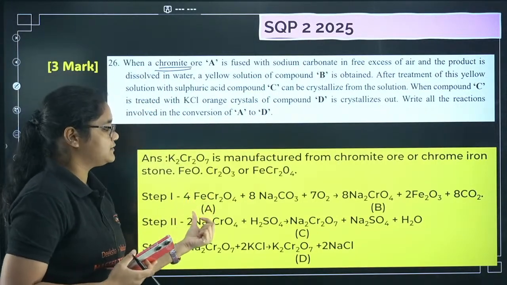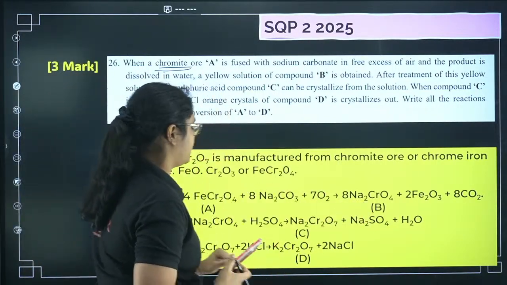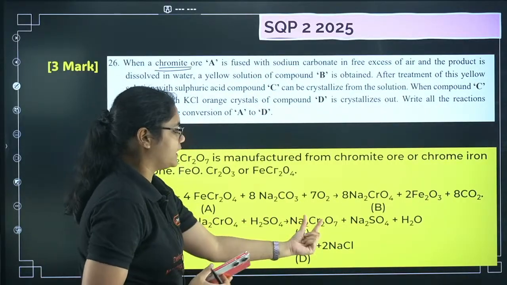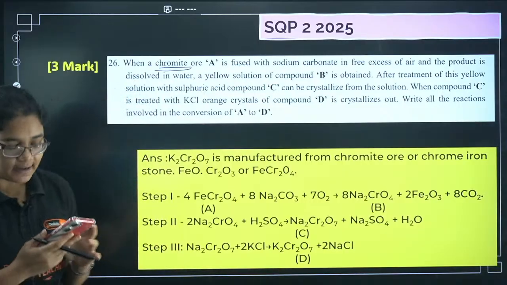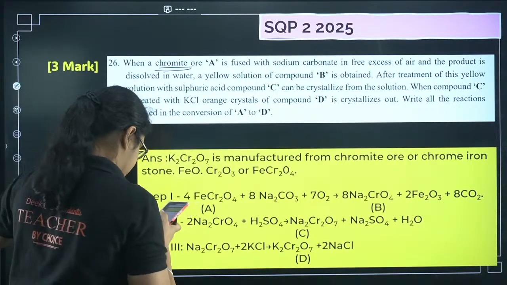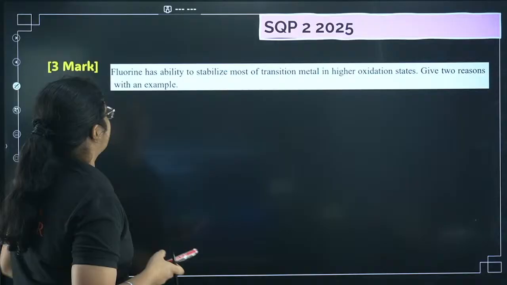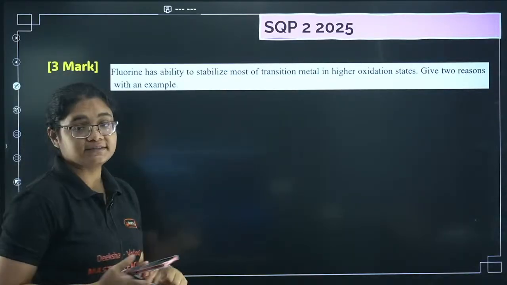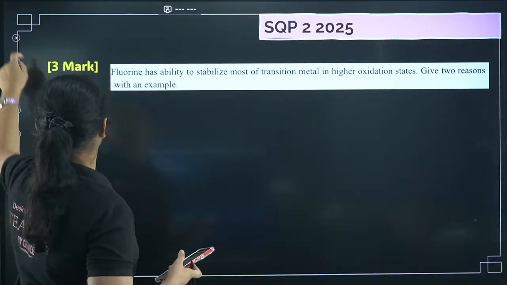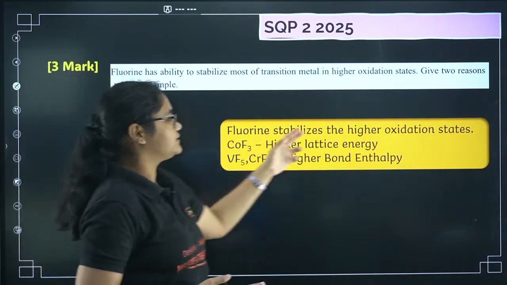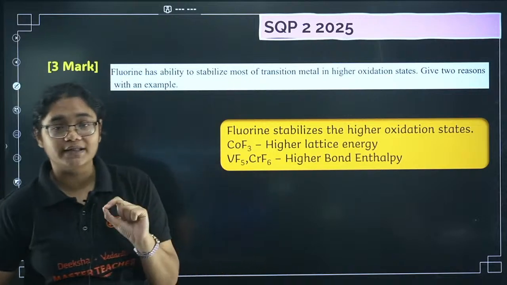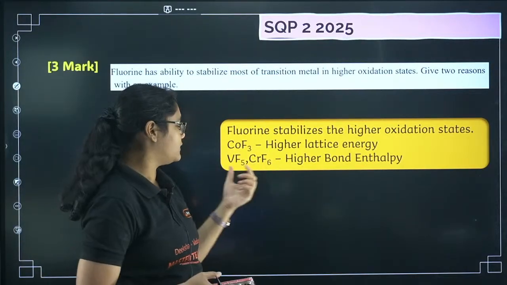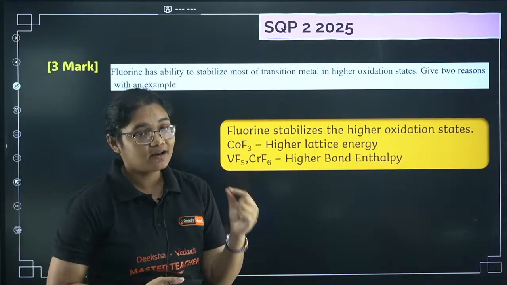So first iron chromite is taken, it gets converted to sodium chromate, sodium chromate to sodium dichromate, sodium dichromate to potassium dichromate. Okay, yes, Roshan, you are absolutely correct here. Next, fluorine has the ability to stabilize most of the transition metals in the higher oxidation state. Give 2 reasons with an example. So fluorine stabilizes the higher oxidation state because of higher bond enthalpy and higher lattice enthalpy. For lattice enthalpy, the example is CoF3, and for bond enthalpy we have VF5 and CrF6.